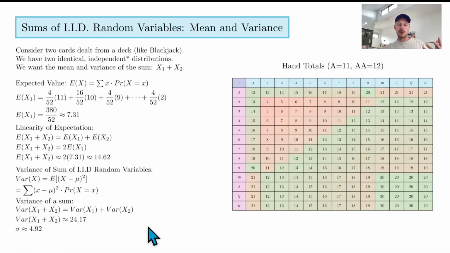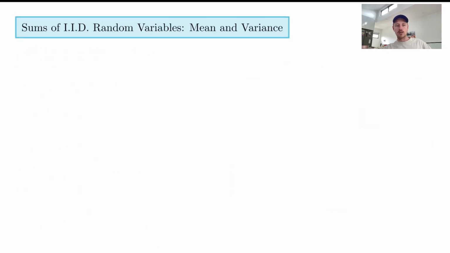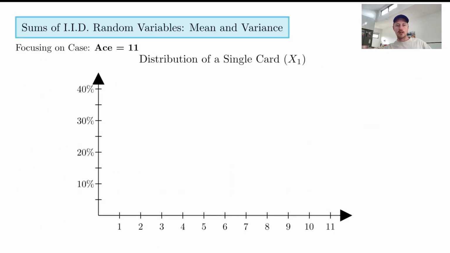Anyway, let's just look at a picture because I think a picture says 1,000 words. Let's look at the distribution for one hand, again focusing on the case where ace equals 11. The distribution for a single card is going to look like this. You've got to ignore this one, because ace is just going to be 11. Then 2 all the way up, but at 10 you're going to have a higher probability, because 16 of the 52 cards have a face value of 10. And so you get a distribution like this.